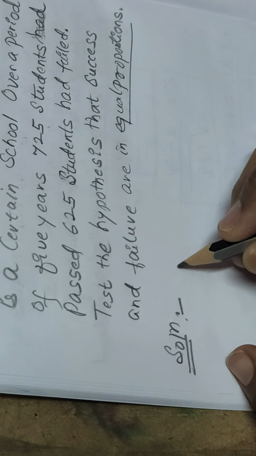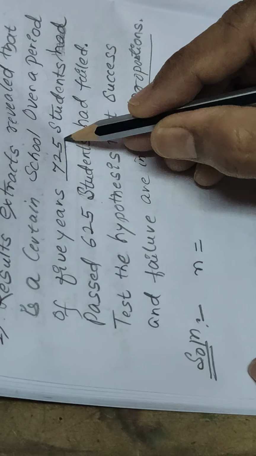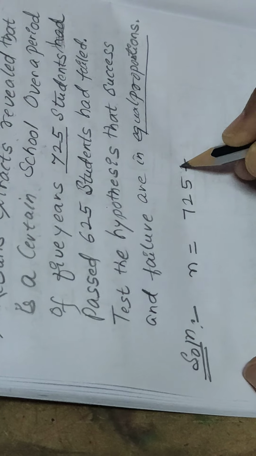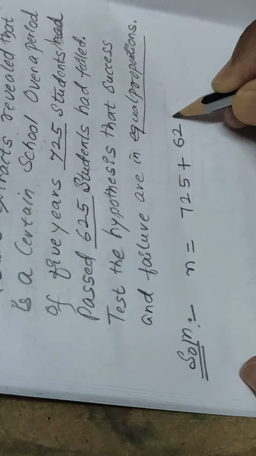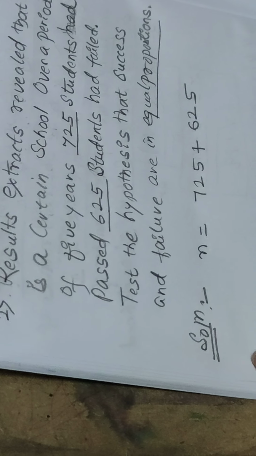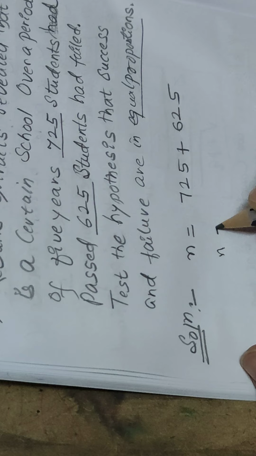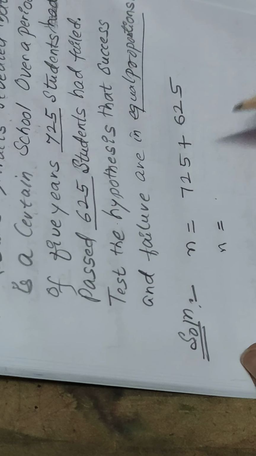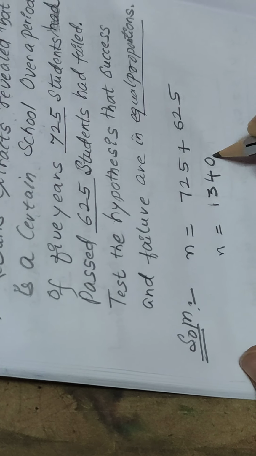So first we'll write the sample size: 725 students passed plus 625 students failed, so n is equal to 1350.